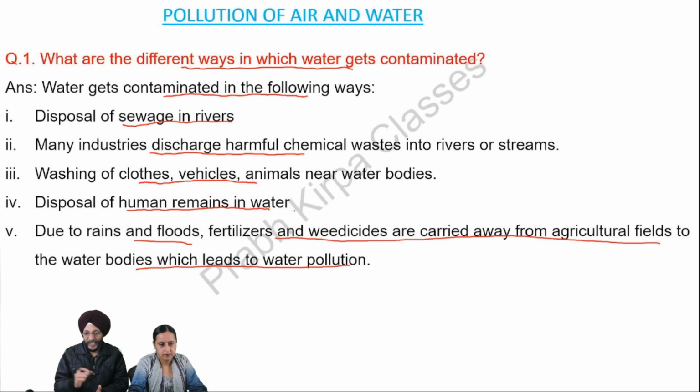Whenever there are rains and floods, the fertilizers and weedicides which are used in the fields get carried over by the rains and floods, and they flow to the water bodies such as rivers and canals, which is also a source of water pollution.